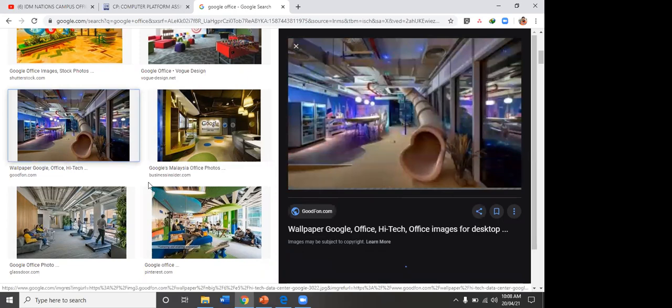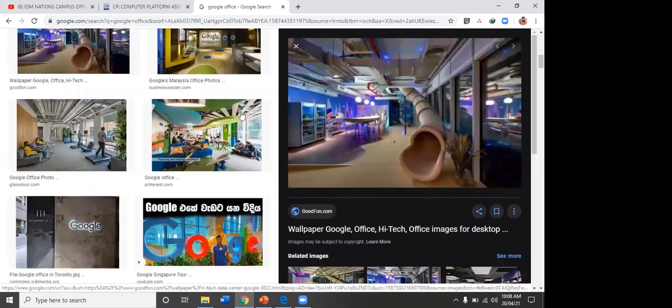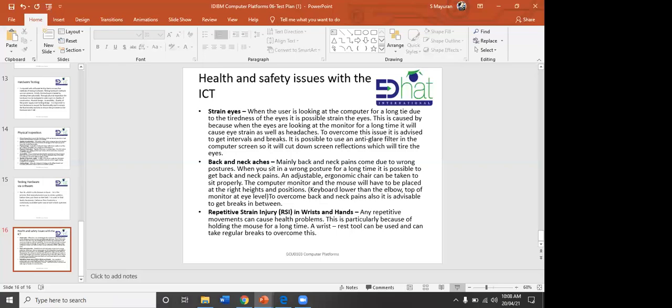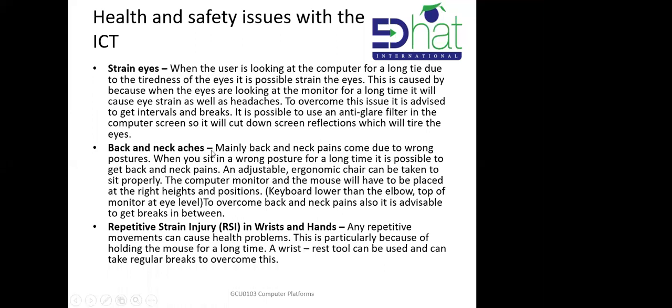So why do they provide a setup like this in the environment? The main reason is they are always concerned about health and safety issues, right? Health, back pain, neck pain, and stress, right? Eye problems, so they are using different colors to work, right?